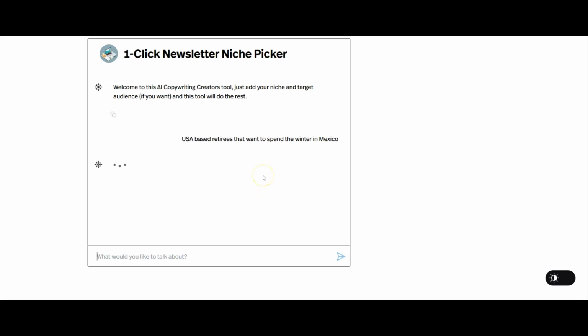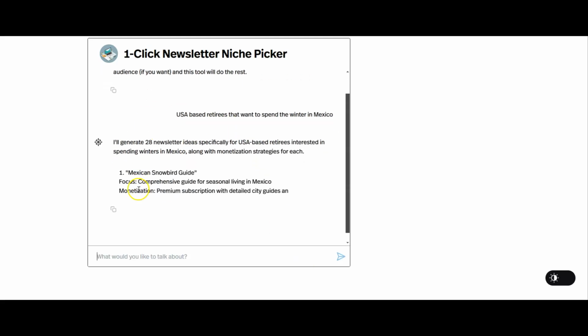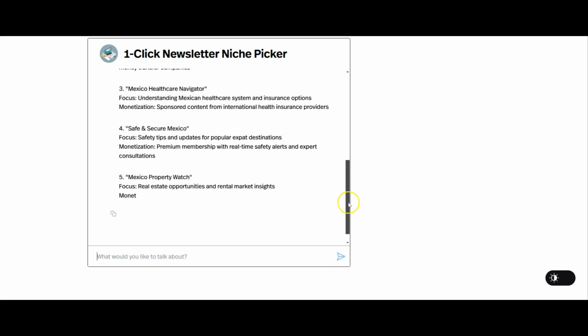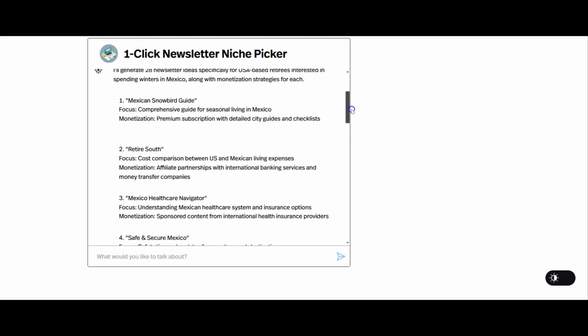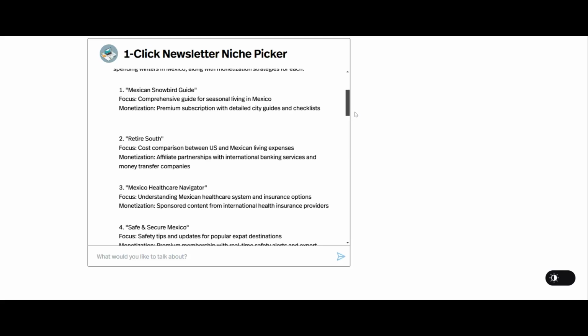I'll tell you how you can get this in a second. And what it's going to do is go ahead and think about some different options for you. Now you can see it's going to generate 28 ideas specifically for the niche that you have given it. We're just going to go through a couple of these and see what it's put for you. So we've got the Mexican Snowbird Guide, Comprehensive Guide for Seasonal Living in Mexico. So this is going to be your opportunity to break down different places in Mexico where people could go and spend the winter, specifically writing for retirees.